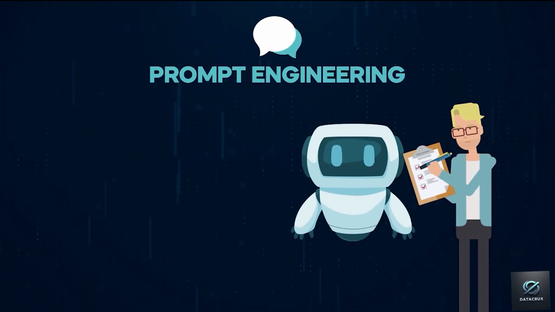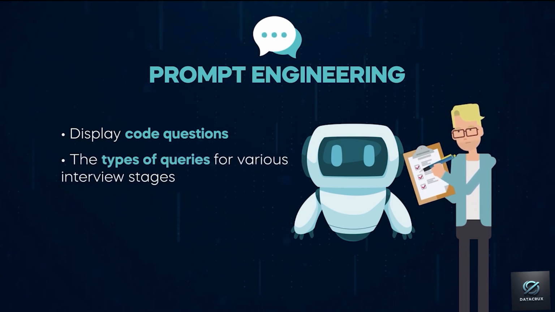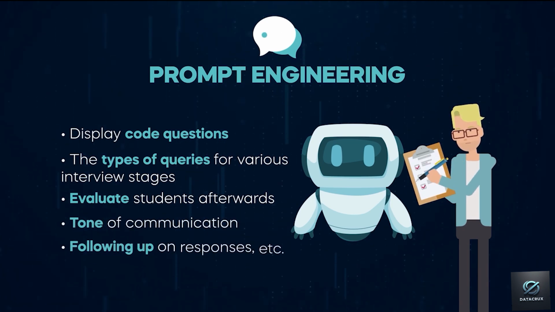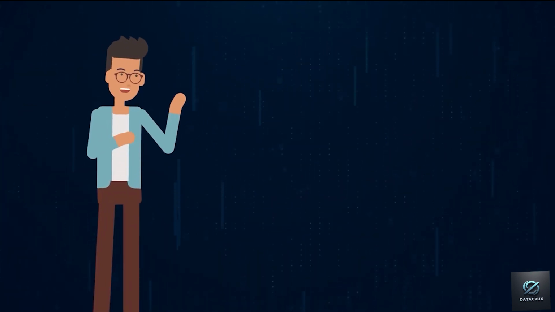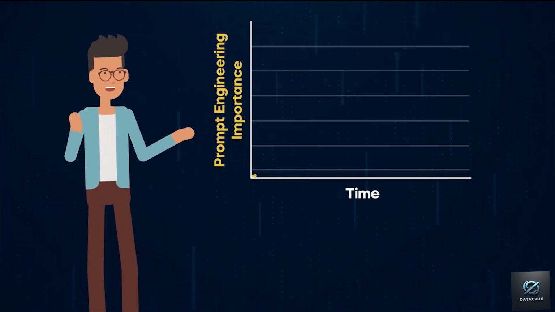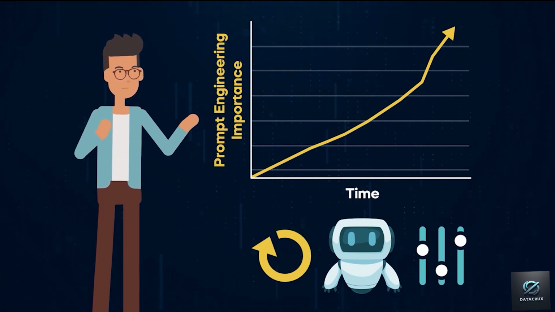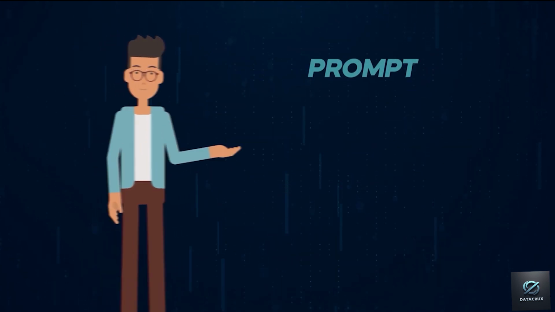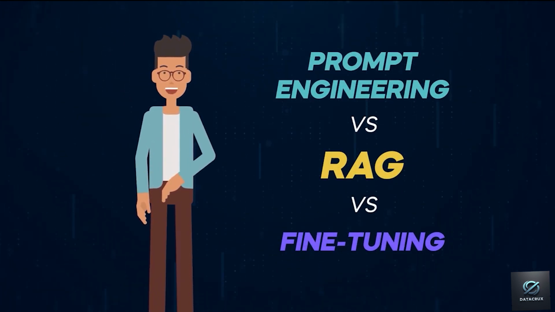We had to instruct the model on displaying code questions, the types of queries for various interview stages, evaluating students afterward, the communication tone, following up on responses, and other aspects. This project indeed showed us the rising importance of prompt engineering skills and the multiple back-and-forth iterations necessary to build an AI product that behaves as expected. I hope this example clearly illustrates fine-tuning, RAG, and prompt engineering.